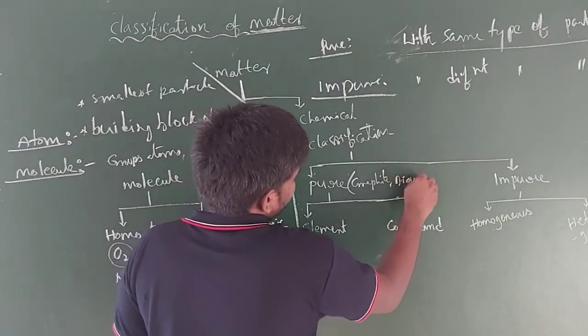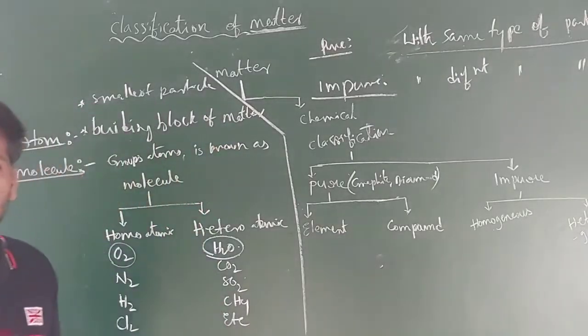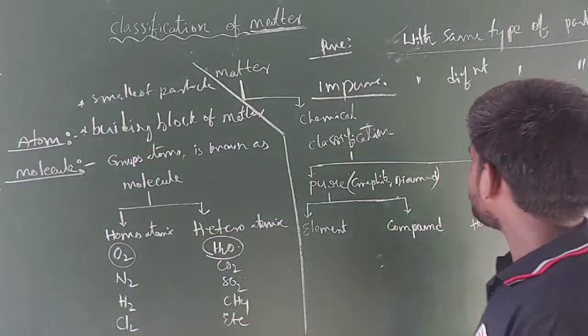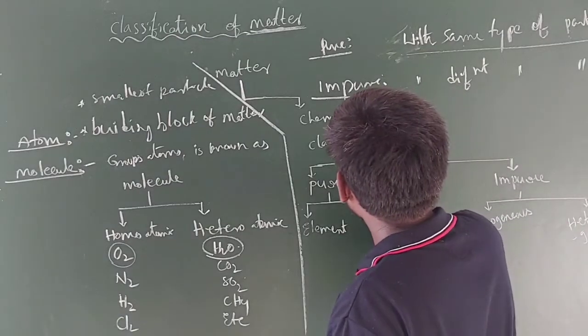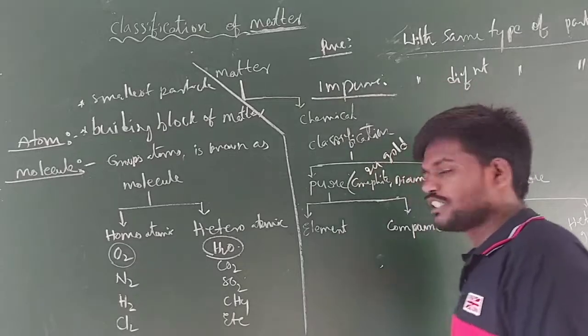graphite, and the next one diamond, and the next one you can take distilled water or rain water, and you can take 24 karat gold. 24 karat gold also you can consider as a pure substance.